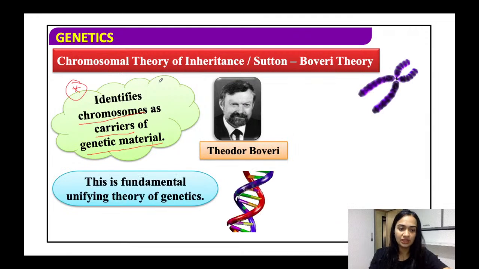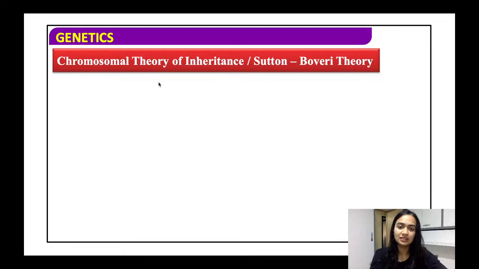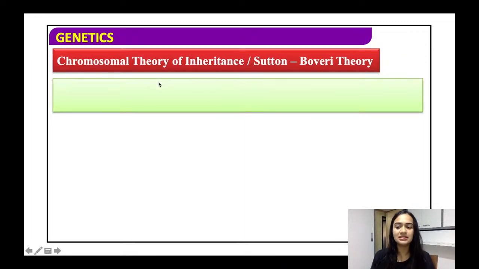This is the theory of Boveri, and this is fundamentally the unifying theory of genetics. Unifying means he basically connected Mendel's laws and proposed this as the chromosomal theory. So basically he unified or combined it.